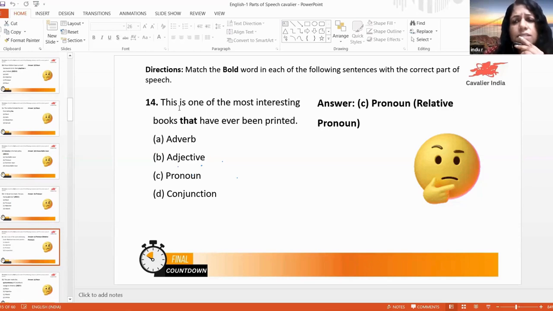Here, this, what is this? Have you heard of this? Where did you learn this, that, these, those? Have you heard that? These are demonstrative pronouns. Here this is used as the subject. Okay. If you say this book, in that case, this will be an adjective pronoun. Otherwise, this is a subjective pronoun. It is a demonstrative pronoun.